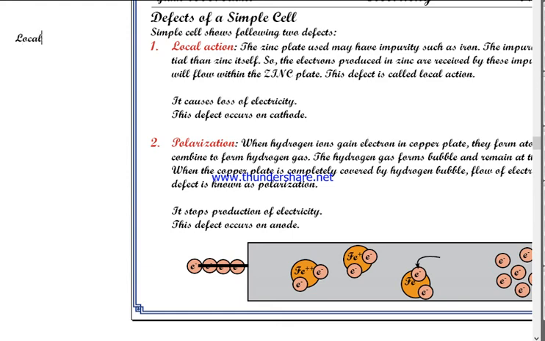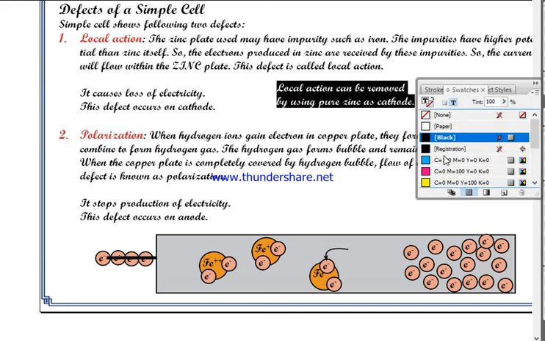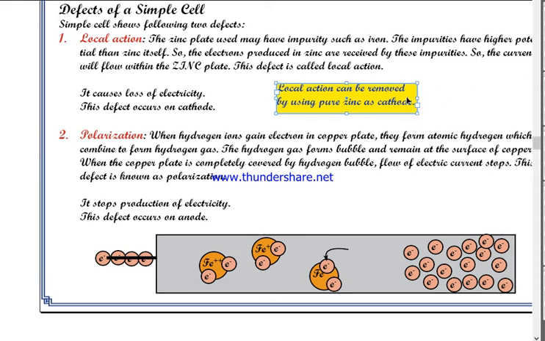Local action can be removed by using pure zinc as cathode.